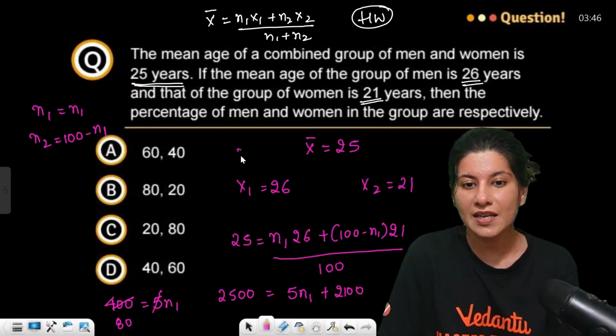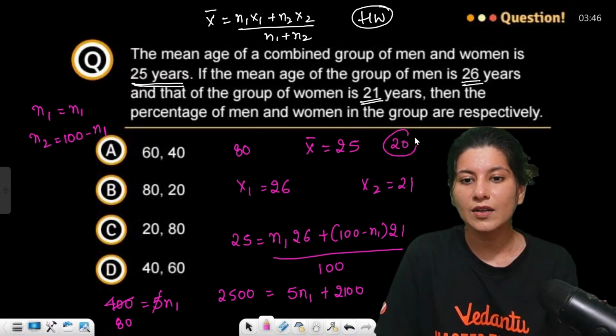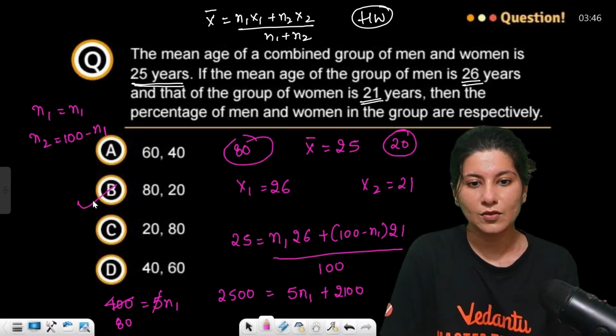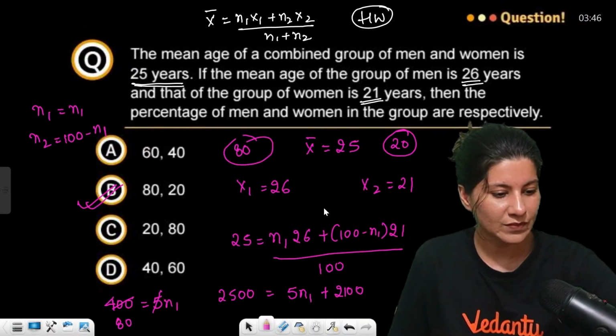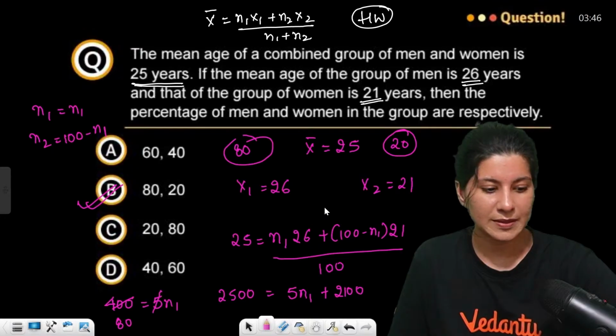That means men are 80 and women are 20. 80, 20, not 20, 80. Option B is absolutely right. Okay, all right, clear, option B.